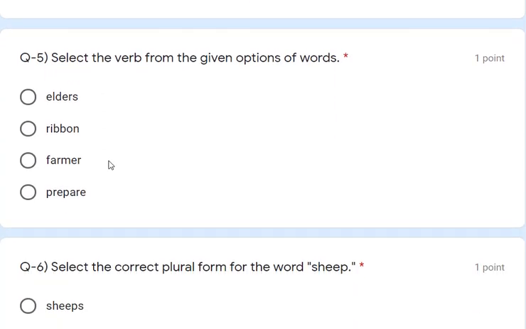And now question 5, that is, select the verb from the given options of words. So here we need to select the verb. And what is a verb? Verb shows the action. Elders means bigger, right? Your elder brother, so brother who is elder than you. Ribbon, that is also a thing. Farmer is a person and ribbon is a thing. So prepare, that is you are doing an action or you are preparing something. So prepare is the verb which shows the action. So that is the answer.